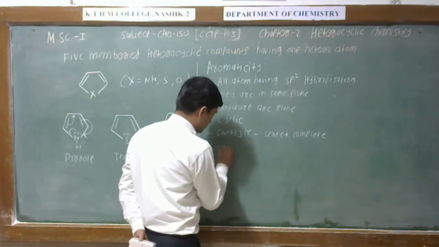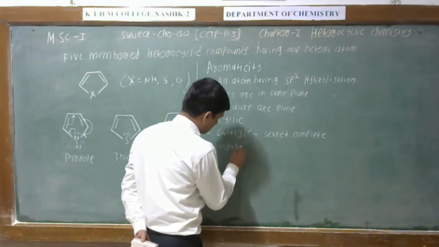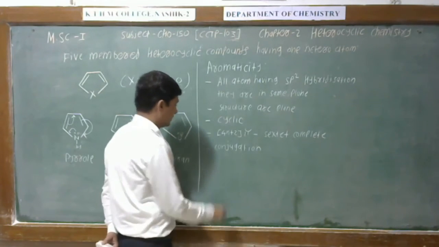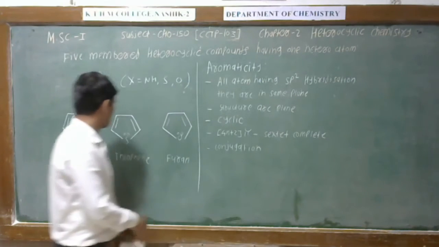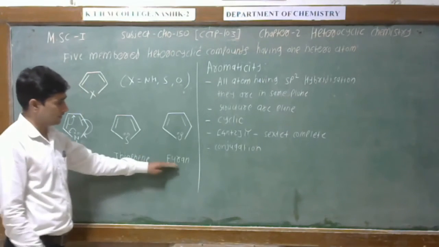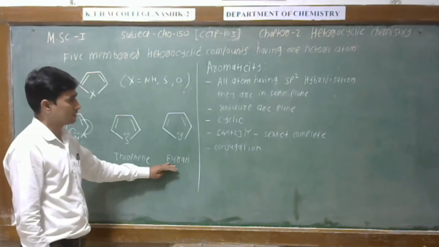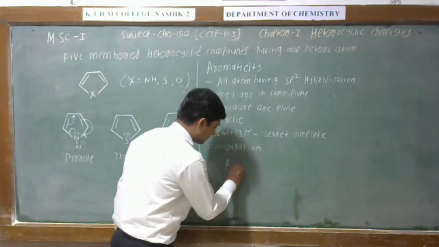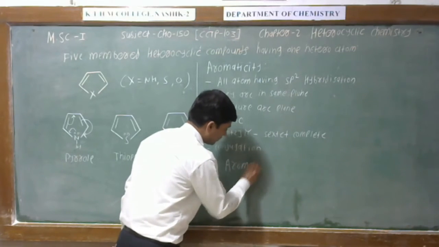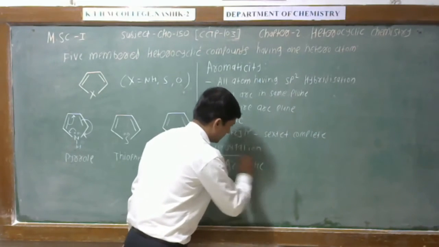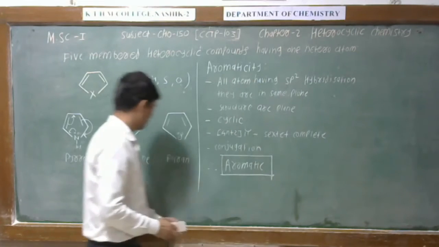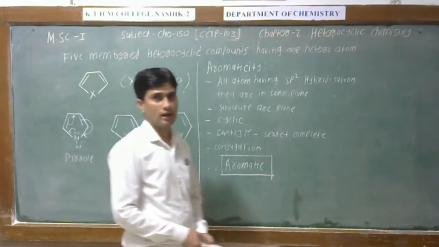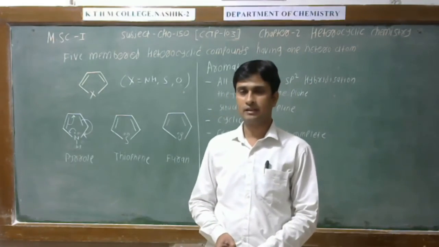Hence, these compounds contain conjugation, and therefore pyrrole, thiophene, and furan obey Hückel's rule, and hence these compounds are aromatic. Pyrrole, thiophene, and furan are aromatic in nature.